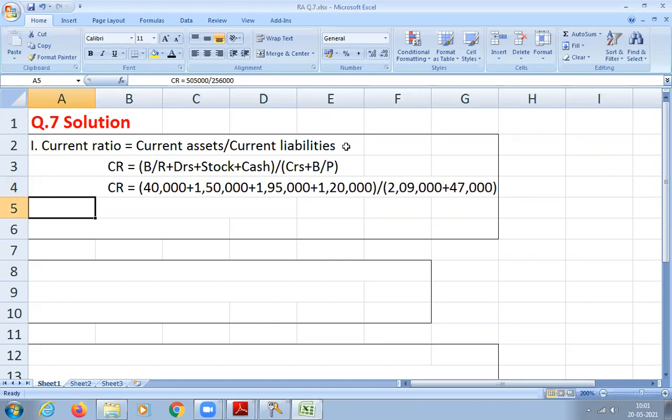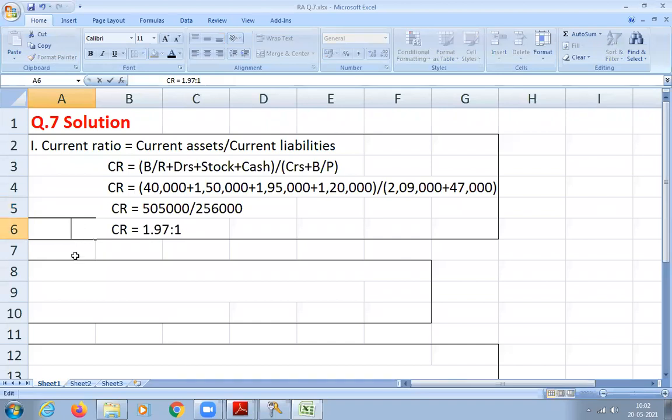Liabilities? 2,56,000. So assets we got 5,05,000 and liabilities 2,56,000. Just divide it, you'll get the ratio. 1.97 is to 1. That's correct.